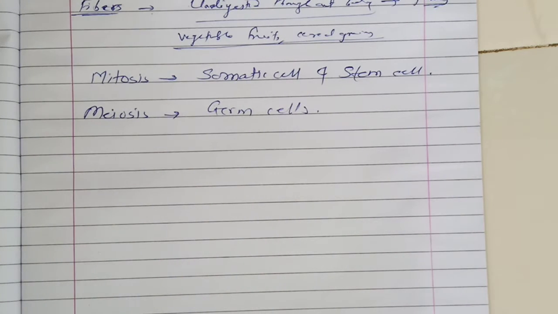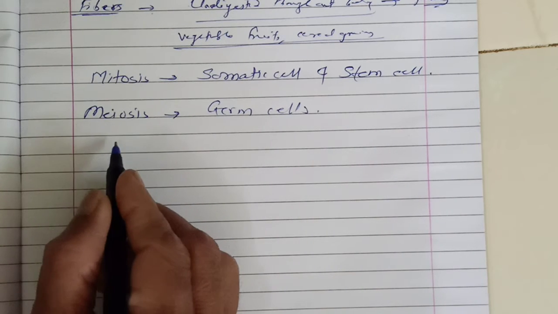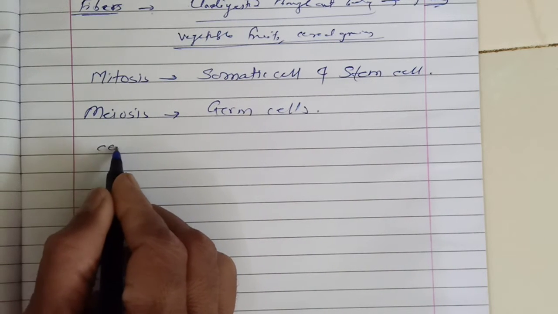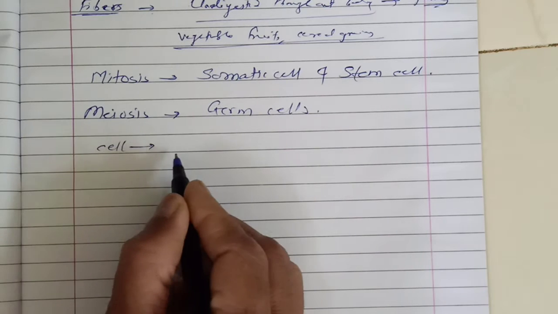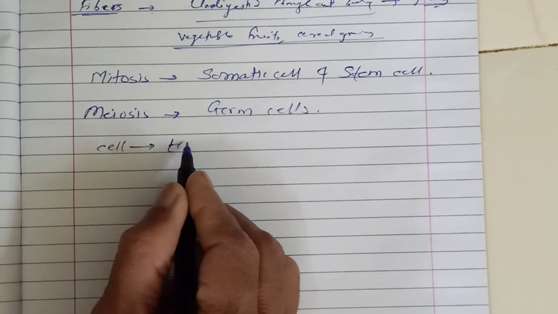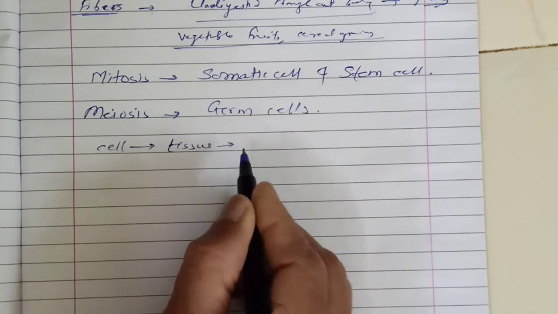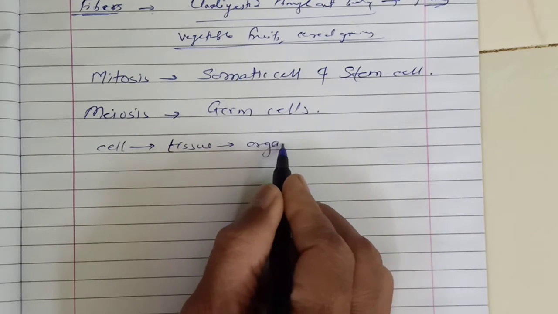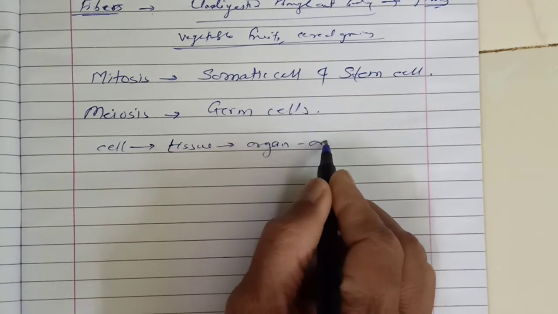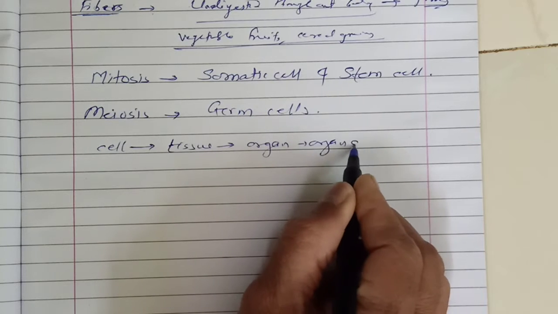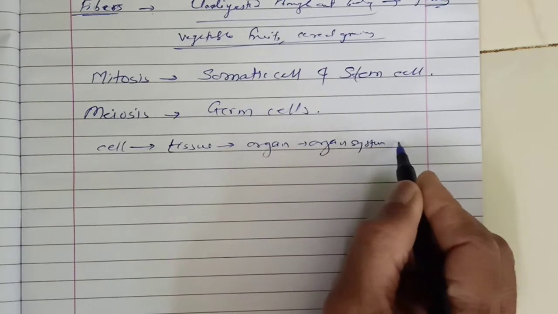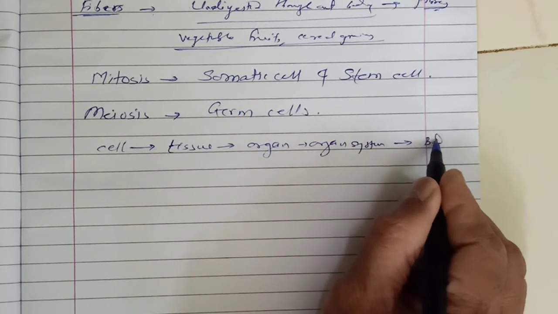Before studying cell division, we should know the structural organization of the animal body. We know that all animal bodies are made up of cells, cells form tissues, tissues together form organs, many organs together form organ systems, and organ systems form the body.